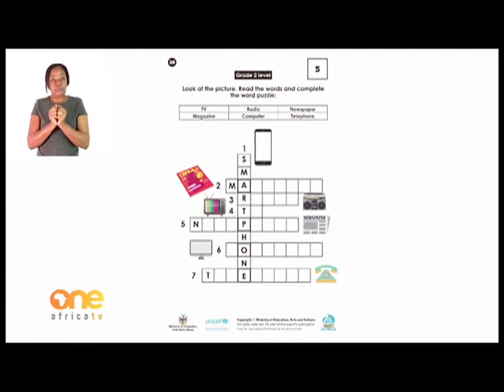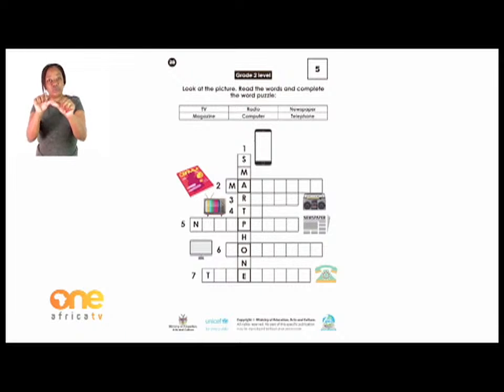Look at this on number 2. It looks like it's a book. It also gives us information. We also get some information from there, some news, what happens in other places in the world or in our own country. What is that? It has started for you with an M and an A. Now the rest of the letters, you have to put them in order to finish this word.